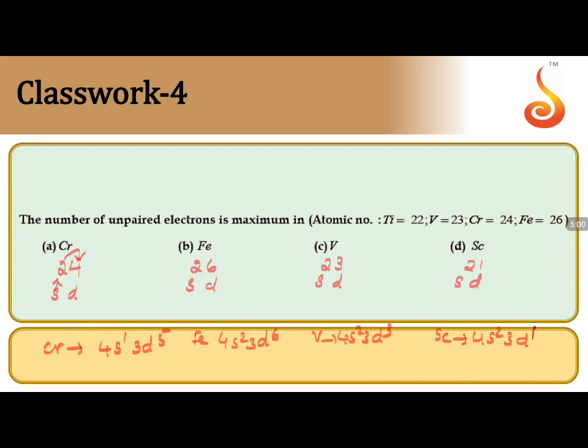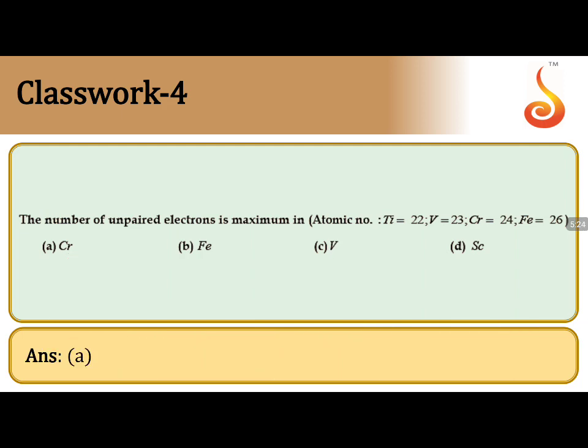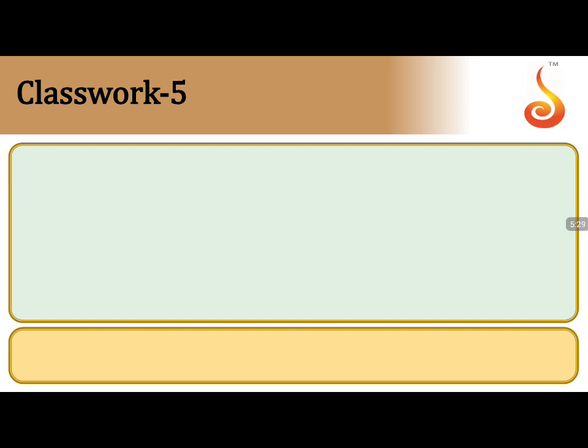Here you have 6 electrons in d, so 4 unpaired electrons for iron, because s electrons do not contribute: 10 minus 6 gives 4. There are 3 unpaired electrons in vanadium and 1 unpaired electron in scandium. Maximum unpaired electrons are in chromium, so the answer is option A. Chromium is the answer.